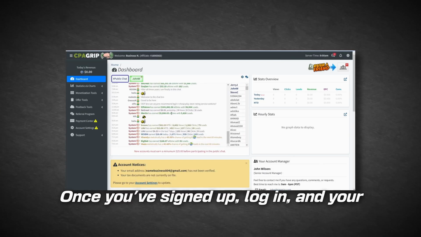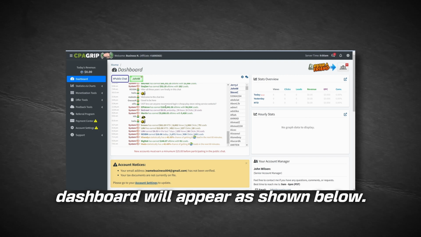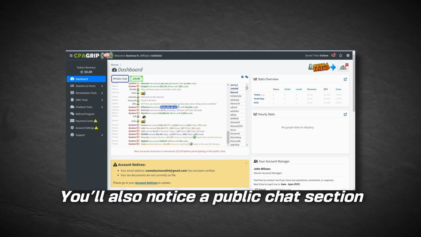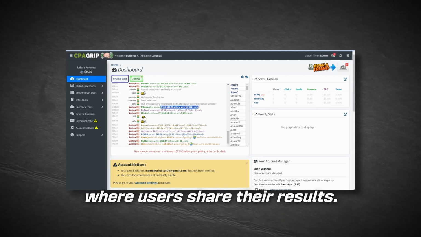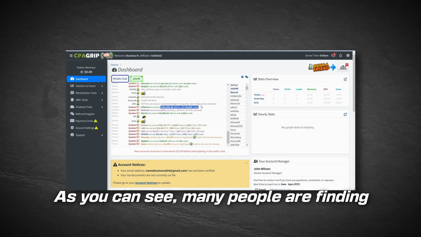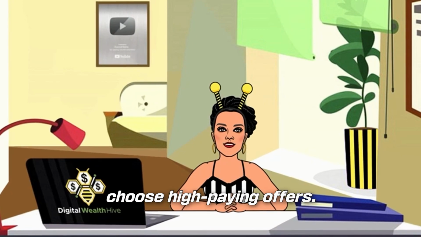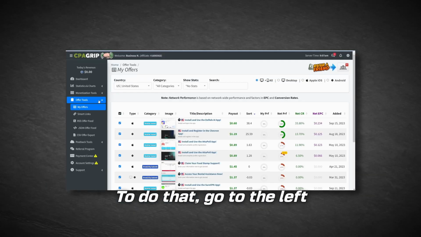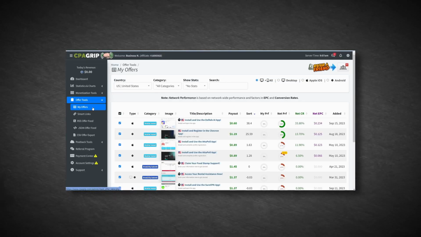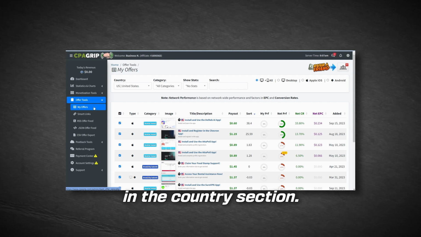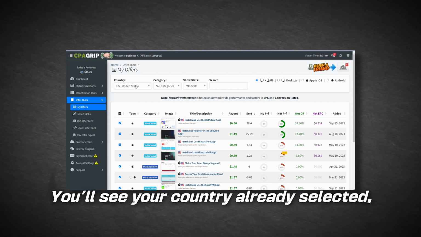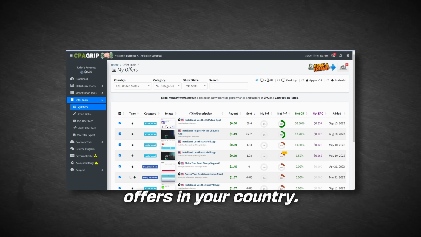Once you've signed up, log in, and your dashboard will appear as shown below. You'll also notice a public chat section where users share their results. As you can see, many people are finding success with this website. The first step is to choose high-paying offers. To do that, go to the left side and click on Offer Tools. Then select My Offers in the Country section. You'll see your country already selected, along with the available offers in your country.